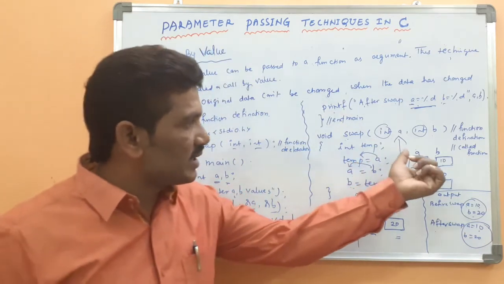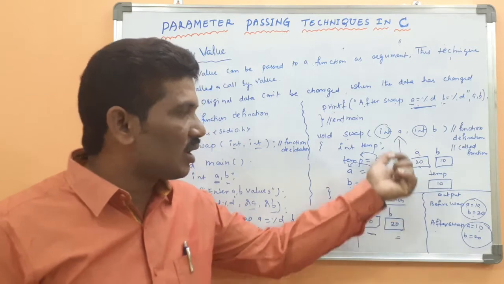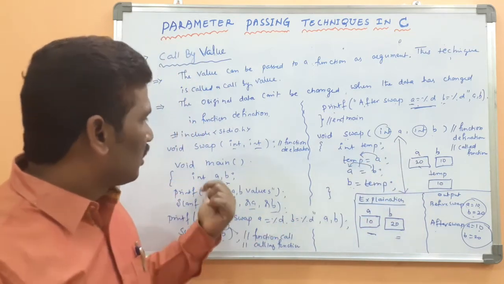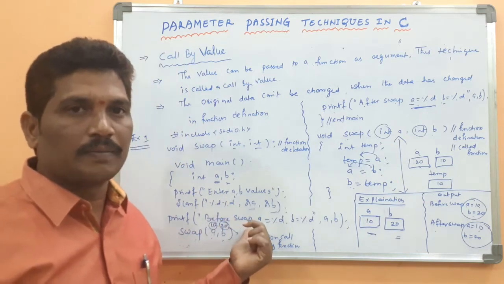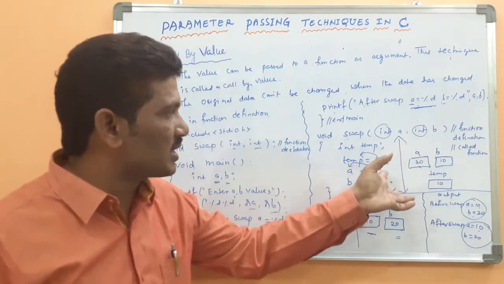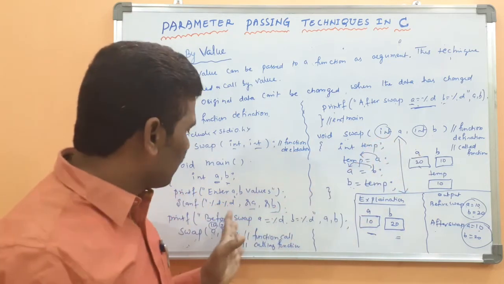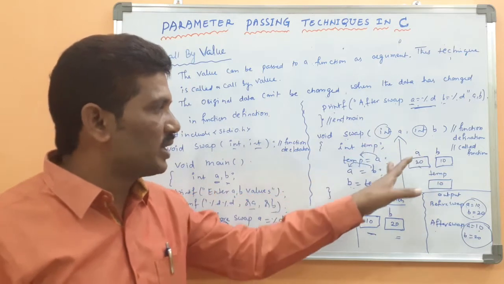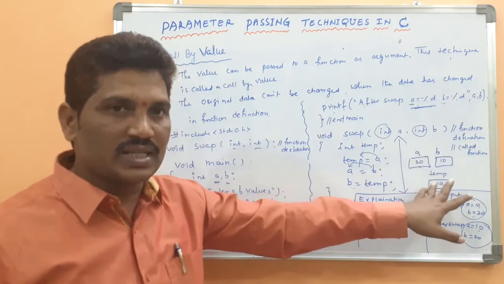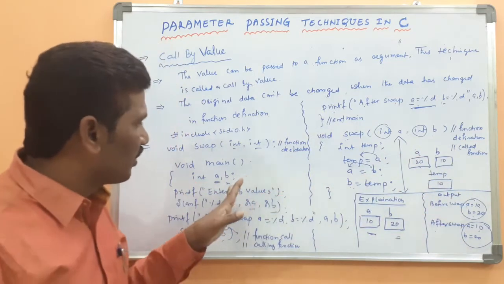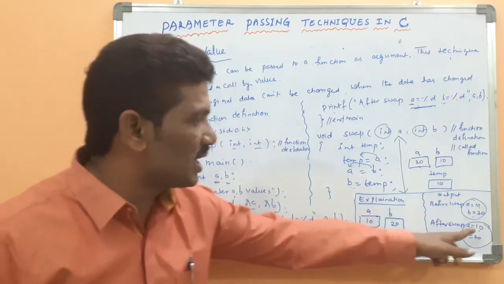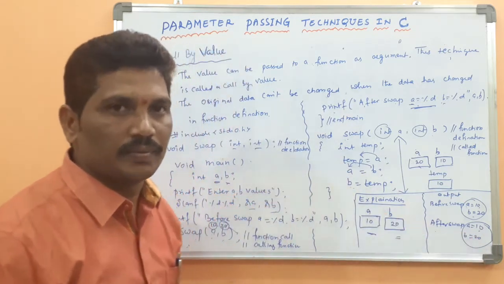Whatever changes you have done in the called function should not be reflected to the what? Original data. That is the advantage of the call by value, because A and B values have been changed in the swap function. Okay, whenever the value is passed to here, the values have been changed here. But whatever changes you make, the changed data can't be reflected to the original data. What is the original? Even after executing this function, A value becomes 10, the B value becomes 20.